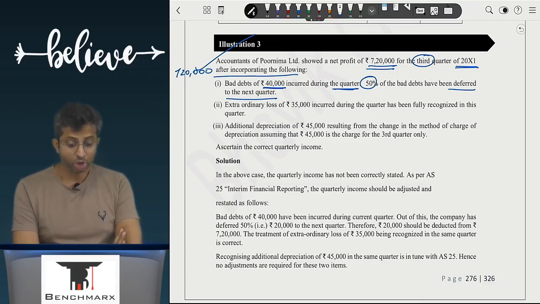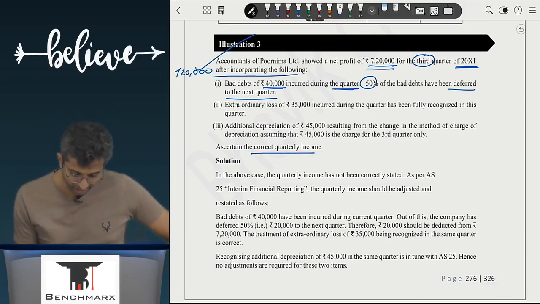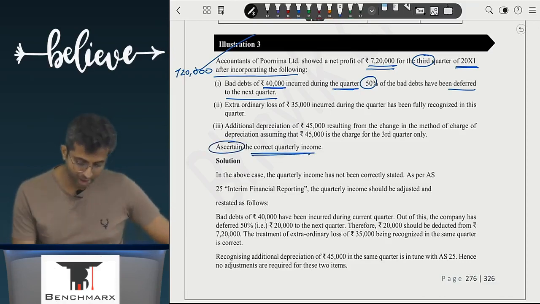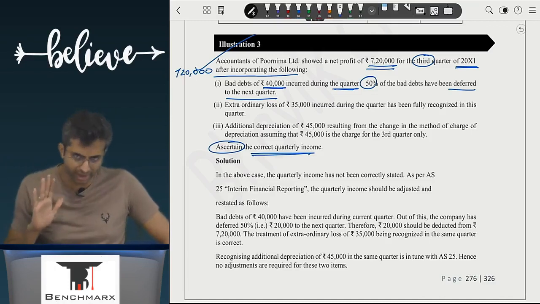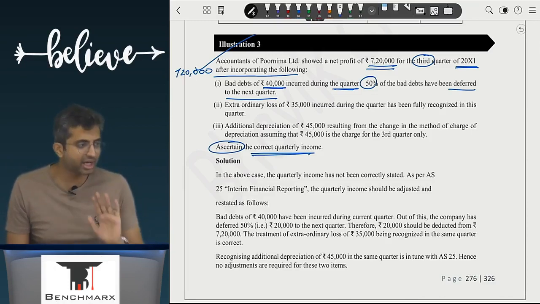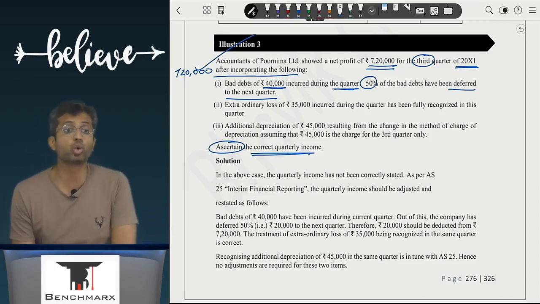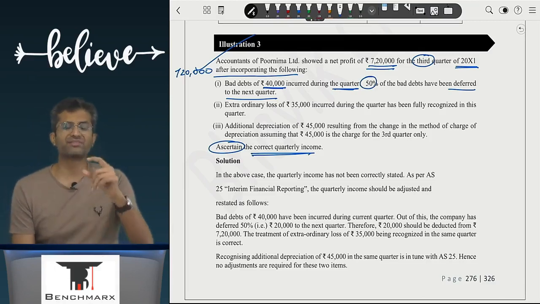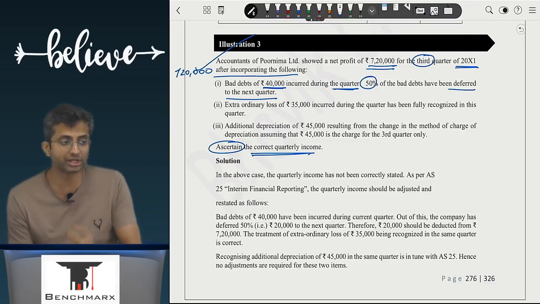To find the profit, let us say 7,20,000 is the given profit. You want to find adjusted profit, a certain correct quarterly income. Your given quarterly income is 7,20,000. This 7,20,000 is calculated after deducting 20,000 of bad debts, and remaining 20,000 is deferred to the next quarter. The bad debt 20 and 20 should be 40. We are asked to ascertain the correct quarterly income. Your quarterly income of 7,20,000 is calculated after deducting how much bad debt? 20. Ideally it should be calculated after deducting how much bad debt? 40. Which means what should you do with the additional 20?